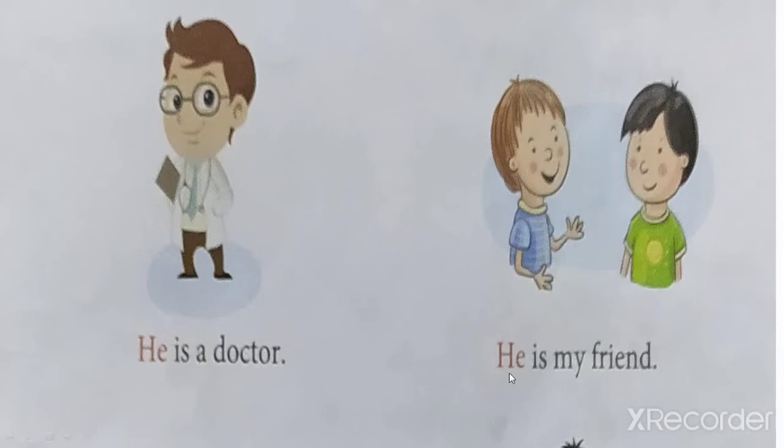Yes. Now see here. He is my friend. See these two boys. Can you see the picture of these two boys? They both are talking. This boy is telling to other third person that he is my friend. Okay, he is not talking to him.